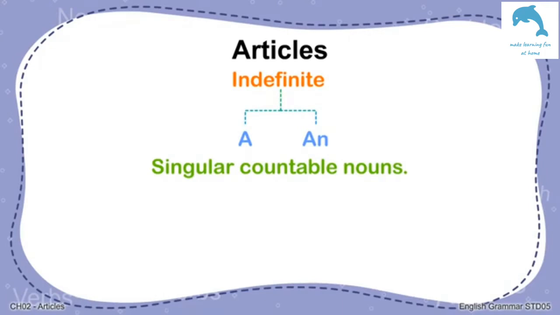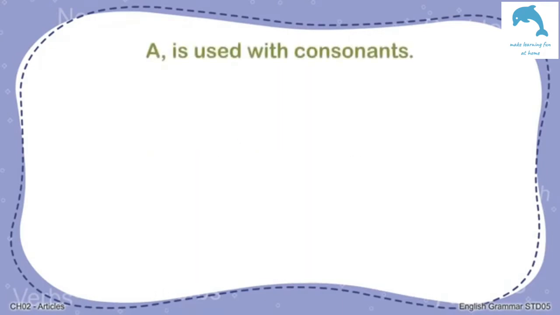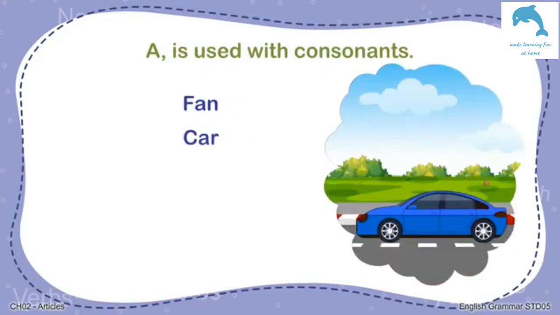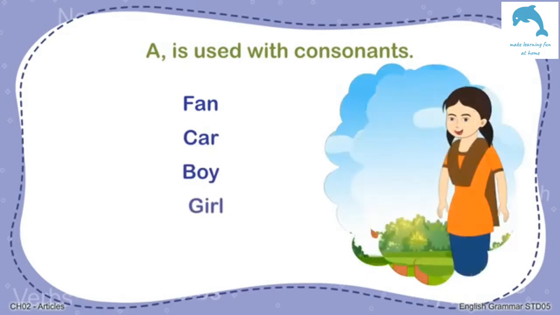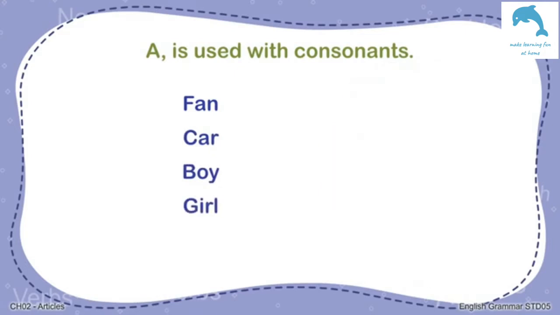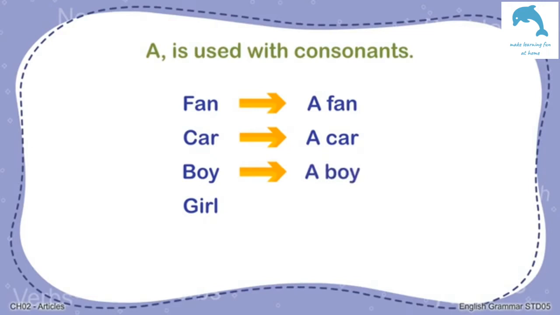Let us see some examples. A is used most often with nouns that begin with consonants such as fan, car, boy, girl. If there is only one fan, you would say a fan. For one car, you would say a car. For one boy, you would say a boy. And for one girl, you would say a girl.